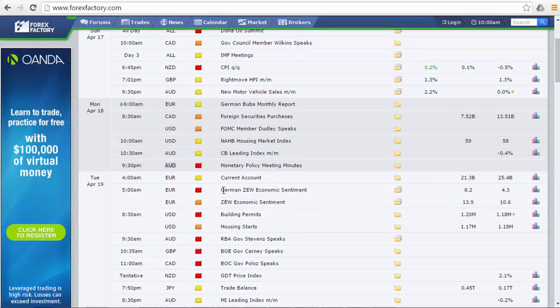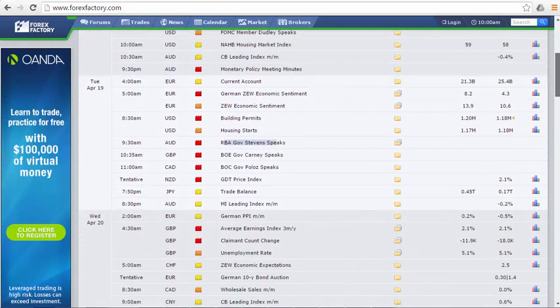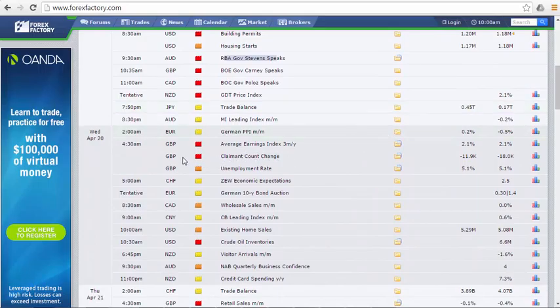On Tuesday, we have the German ZEW economic sentiment, which is important. Then we have building permits, and then a lot of central bank governors speaking. We have Reserve Bank of Australia Governor Stevens, then Bank of England Governor Carney speaking, and then finally Bank of Canada Governor Poloz speaking. When we have anybody from a central bank speaking, there is generally volatility in the market, so watch out for that.